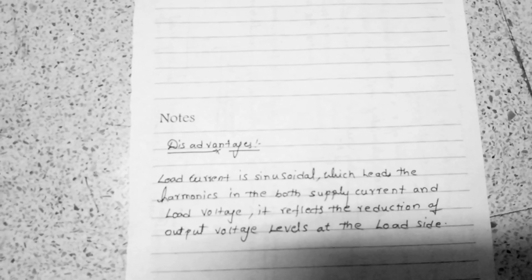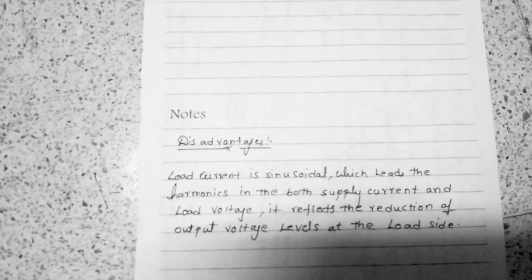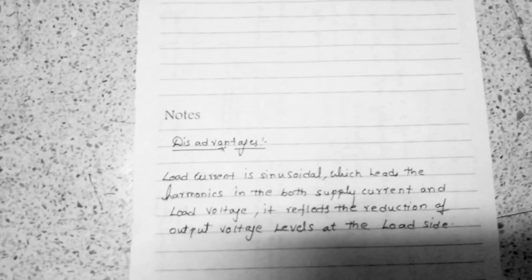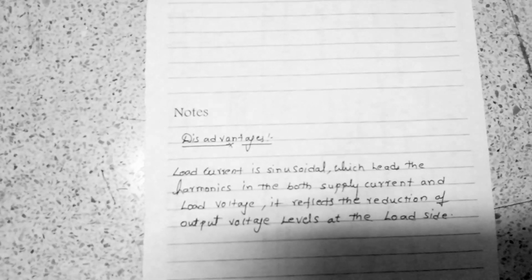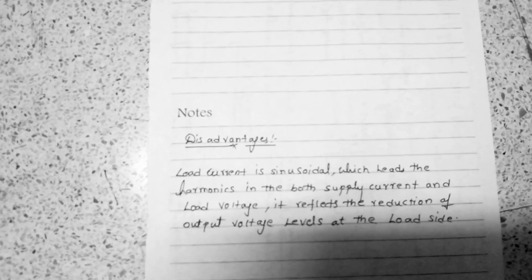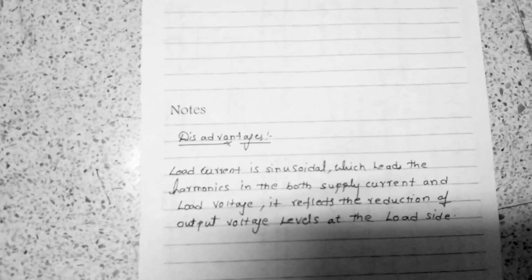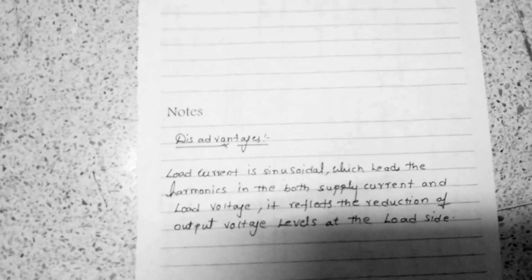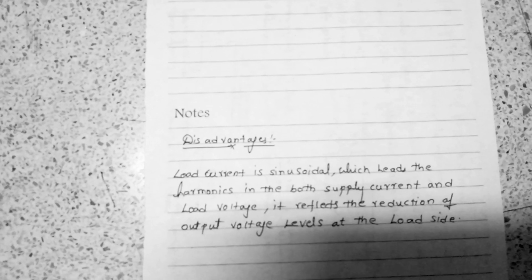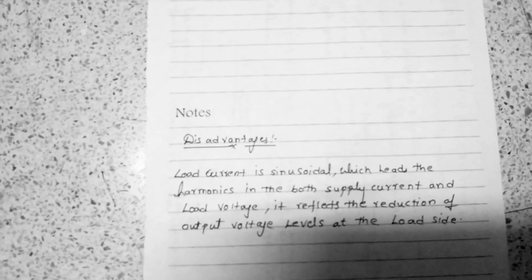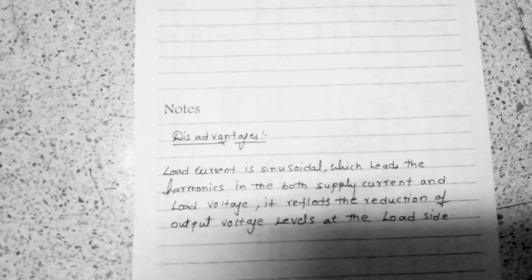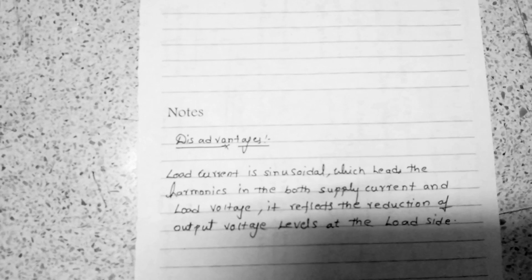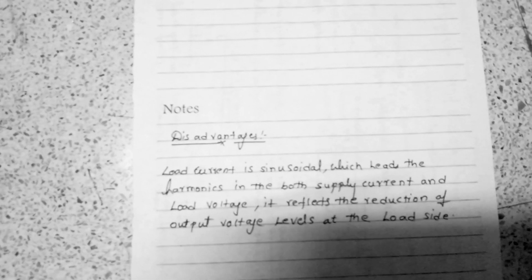Normally, in matrix converters or multi-level inverters, we get different levels that are nearly sinusoidal, which gives us a near-perfect sinusoidal output to the load side. But with this disadvantage, we are not getting the exact output voltage levels at the load side. So the basic disadvantage is that harmonics are introduced into the load voltage and also the supply current, at both times. So this is the basic difference, and this is the introduction to the AC voltage controllers.